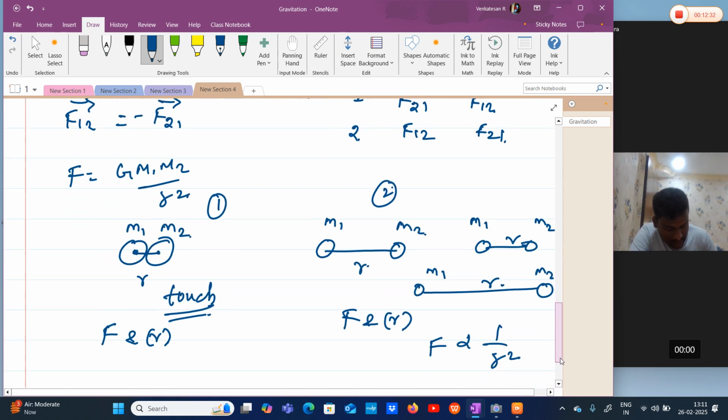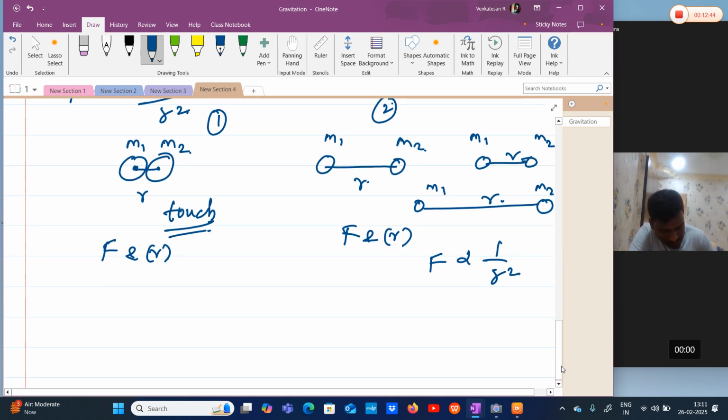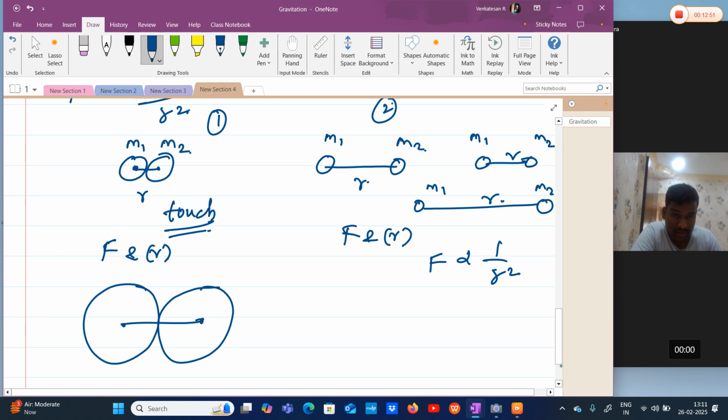But in case 1, while increasing or decreasing the distance between them, they should touch each other. Let's try to increase the distance. When I increase the distance between them, what's happening here? Their size also increases, which means mass increases.